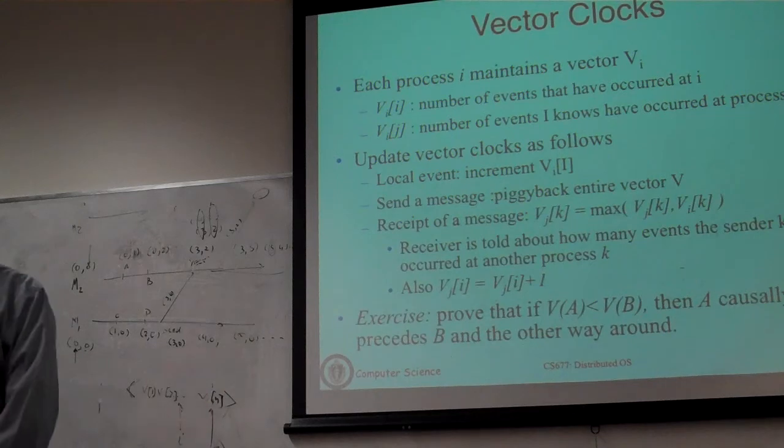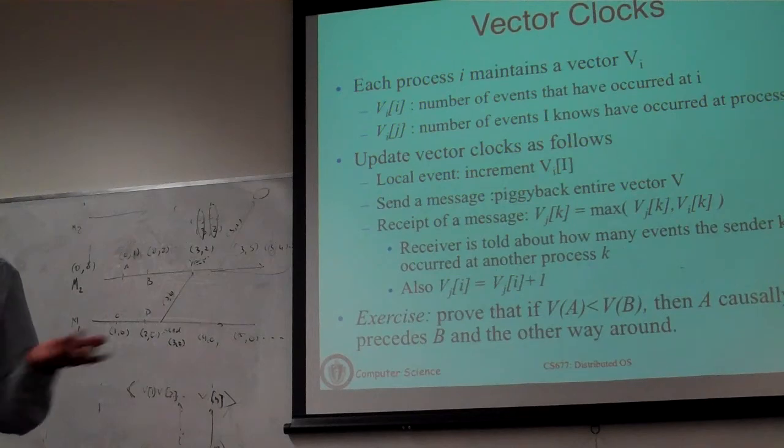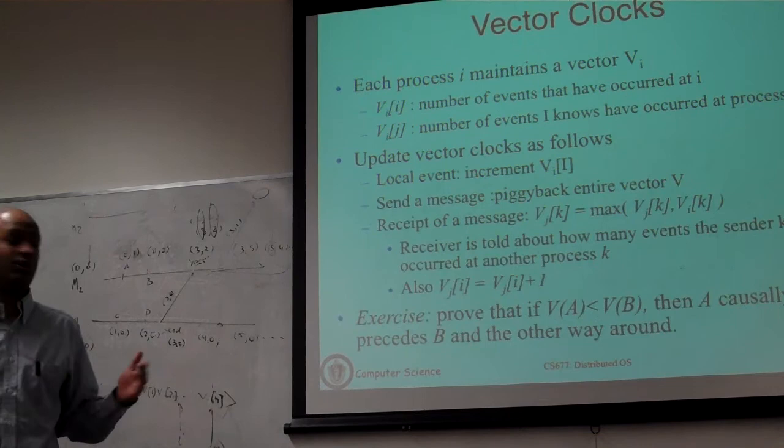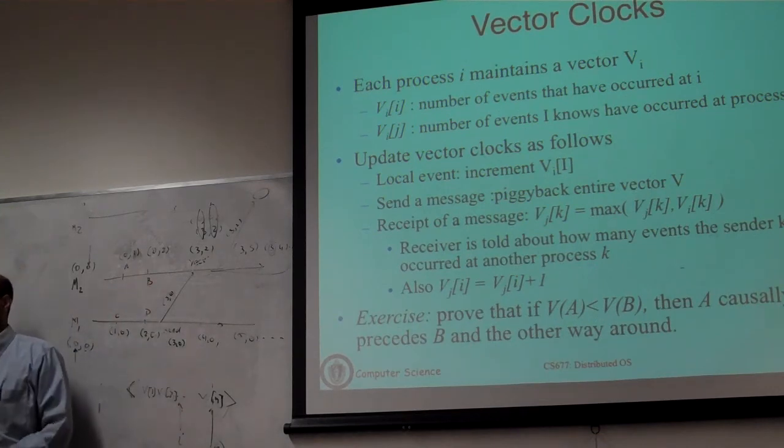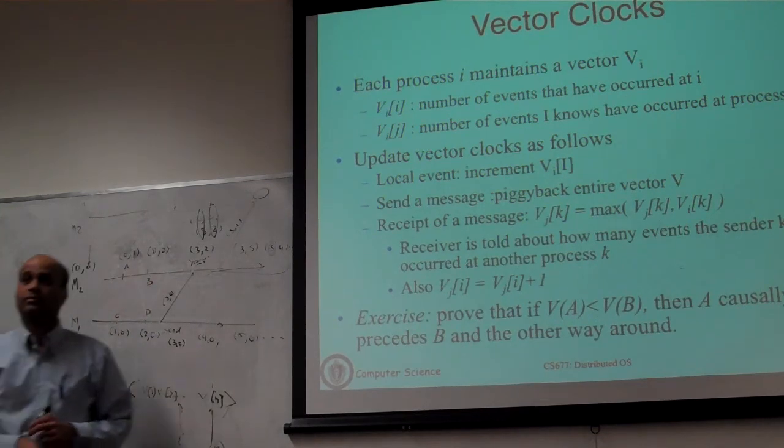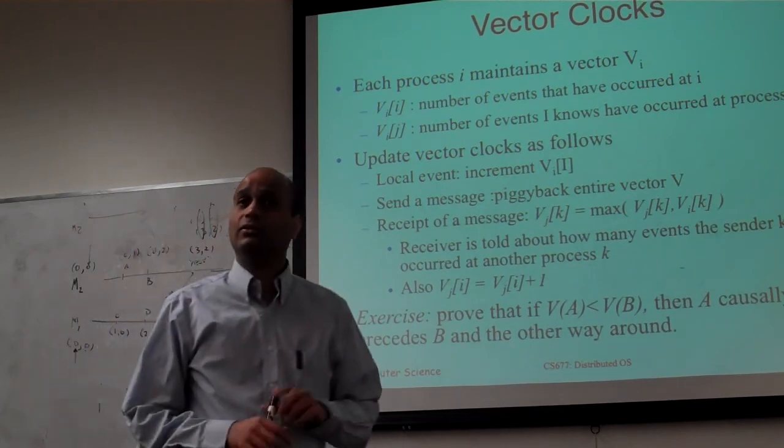If the events are concurrent, the timestamps will not be comparable. Neither will one vector be greater or less than the other. Then you say that those two events cannot be ordered. This is a partial ordering, not a total ordering. So some events cannot be ordered, because the only property we are using to order them is the sending and receipt of messages. Okay, is that clear?